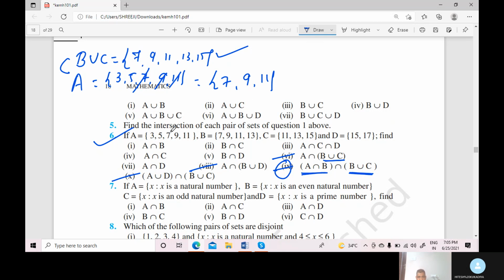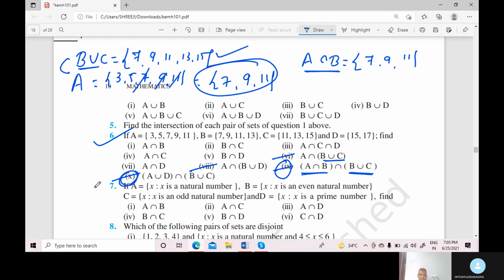A is 3, 5, 7, 9, 11 and B is 7, 9, 11, 13, so 7, 9, 11 are the common elements. Now (A intersection B) union C: A intersection B is here, and B union C is here. Which elements are common? 7, 9, 11 in both sets. So again the answer is 7, 9, 11.